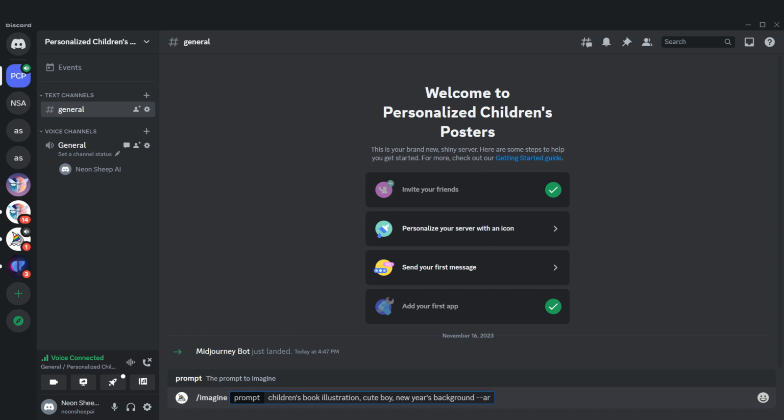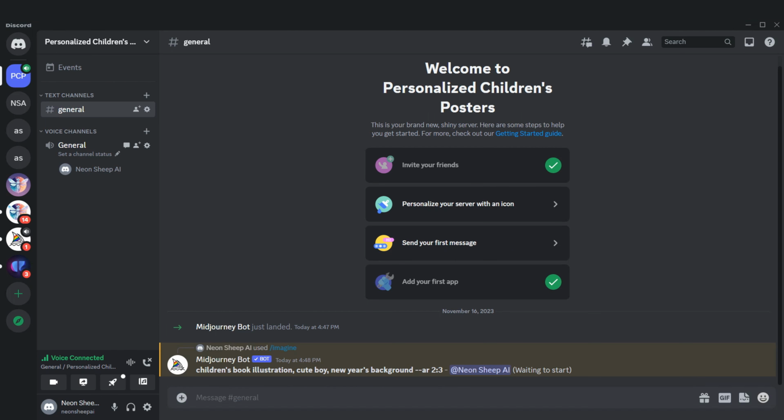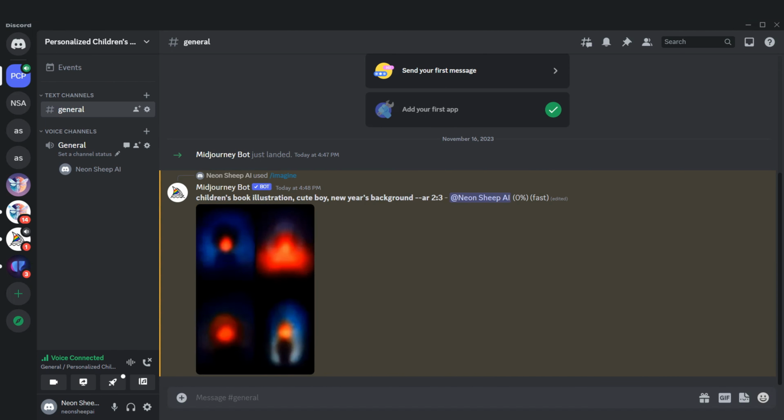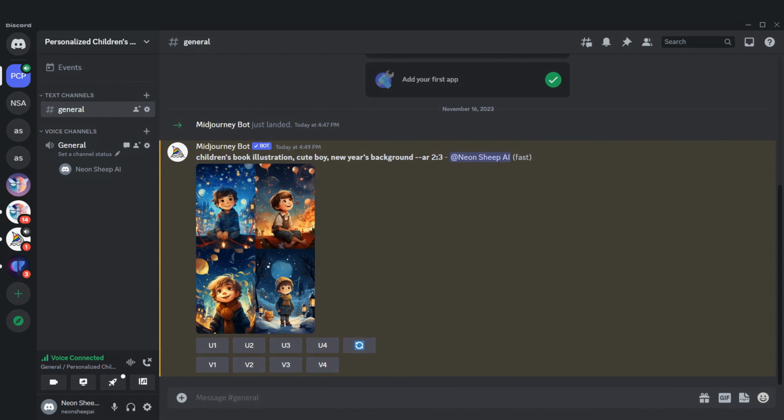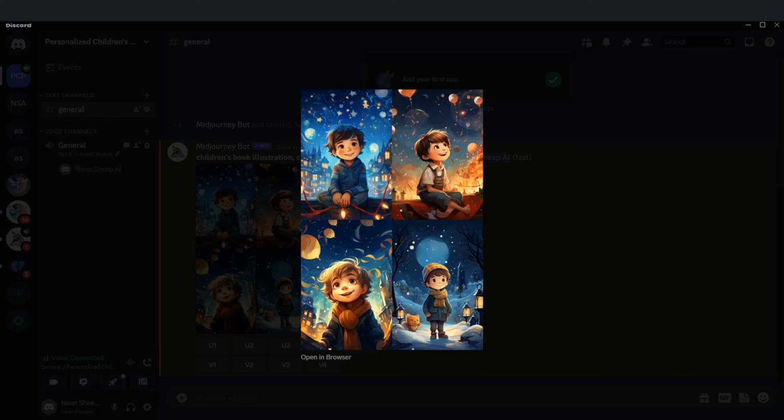Now, I'm adding a parameter for the aspect ratio. I want the illustration to be in a 2:3 ratio since I'll be creating posters in that proportion. I am sending the command now to see the results. And here it is. I really like the quality and style of the illustrations. It did an excellent job, exactly as I envisioned.